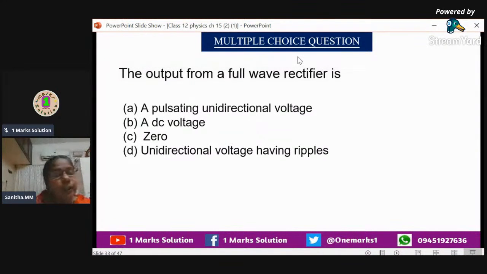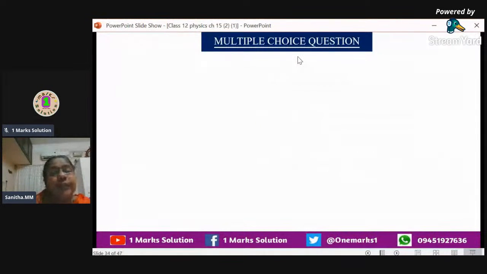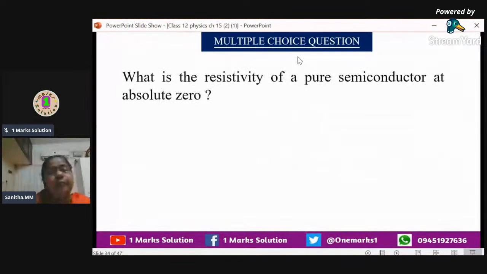0 means anyway output is 0. It won't be the correct answer. So the correct answer we can say it is unidirectional. That means one direction only, having small ripples. That also we can avoid with a filter circuit. After the output of the full wave rectifier, we are allowing it to pass through the filter circuit. So it will be filtered and full DC we are getting, full direct current we are getting it.